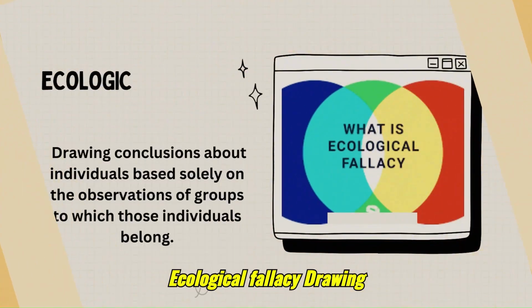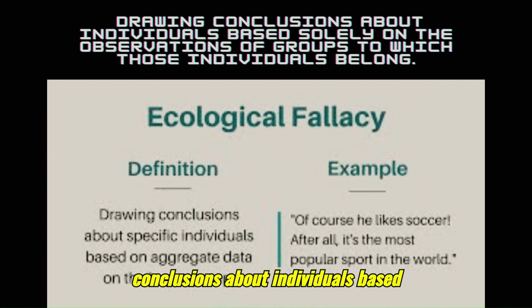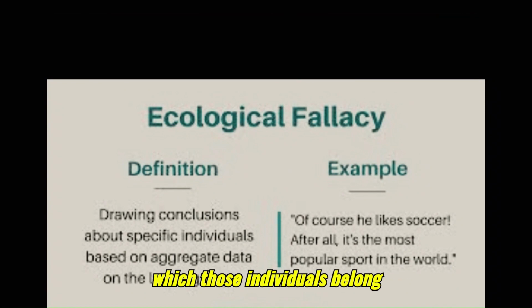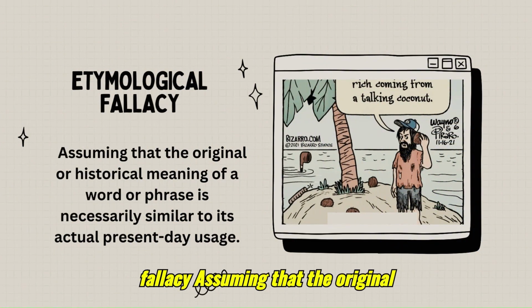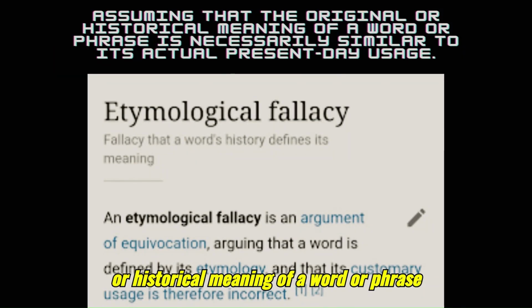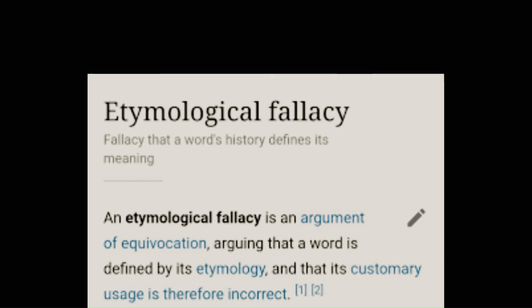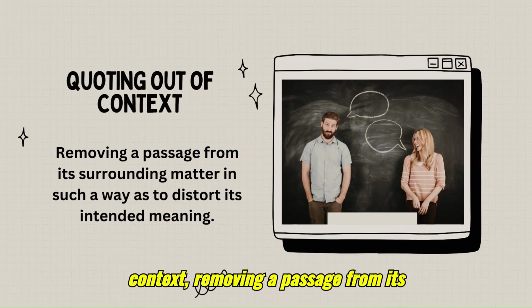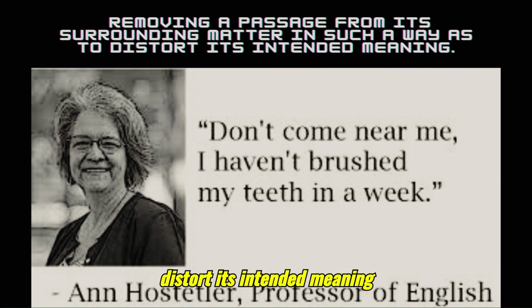36. Ecological fallacy. Drawing conclusions about individuals based solely on the observations of groups to which those individuals belong. 37. Etymological fallacy. Assuming that the original or historical meaning of a word or phrase is necessarily similar to its actual present-day usage. 38. Quoting out of context. Removing a passage from its surrounding matter in such a way as to distort its intended meaning.